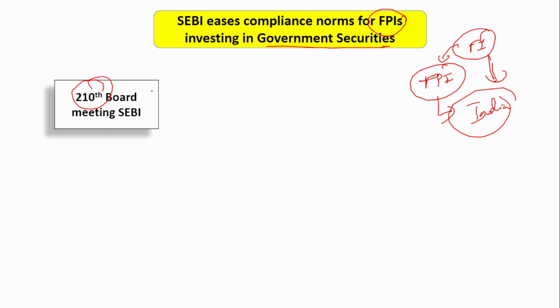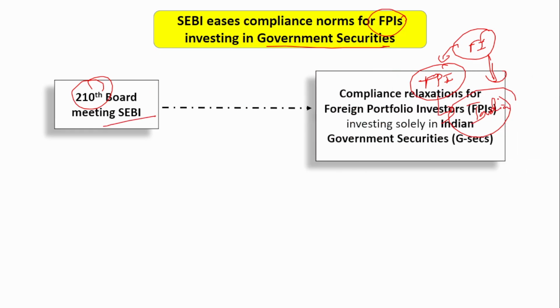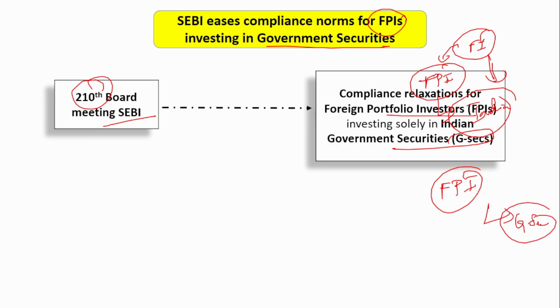So recently the 210th board meeting of SEBI took place. In that, they relaxed certain norms for foreign portfolio investors who invest solely in Indian government securities. This relaxation is only for those foreign portfolio investors who invest only in government securities, that is, the entire money of this FPI is invested only in government securities. For them, this relaxation was introduced.